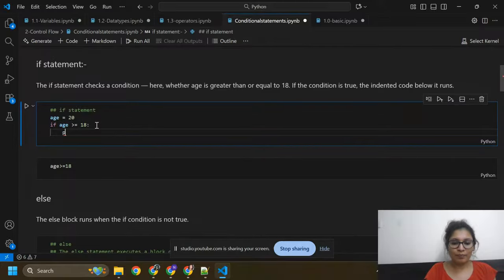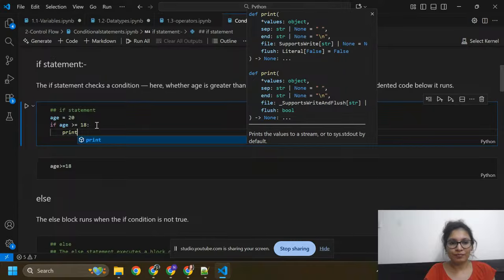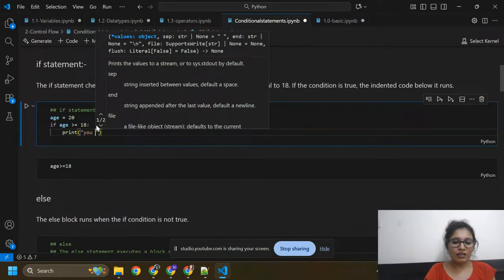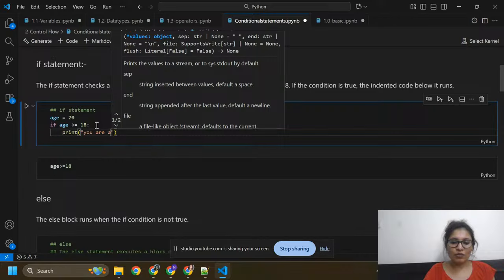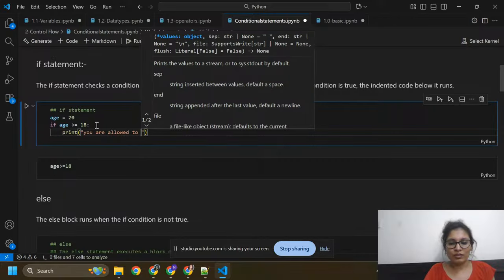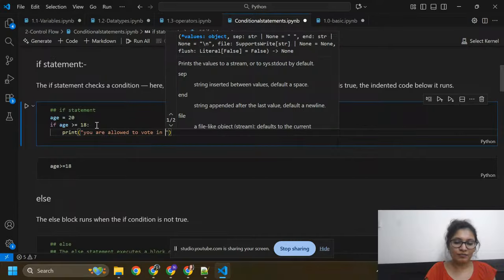Here, print: you are allowed to vote in the election.